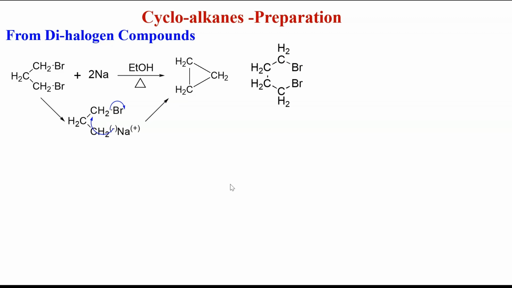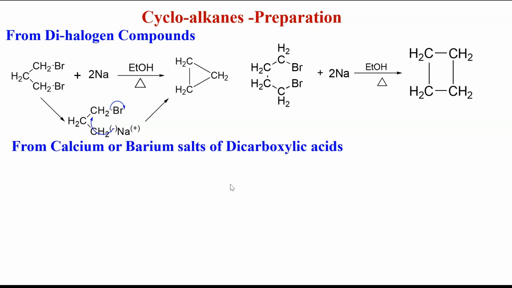Similarly, if I take 1,4-dibromobutane and treat it with sodium in the presence of ethanol, I'll get the corresponding cyclobutane. We can prepare cycloalkanes not only from the dialkyl halides, we can also prepare them from calcium or barium salts of dicarboxylic acids.